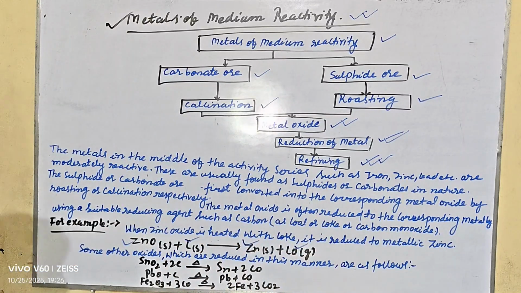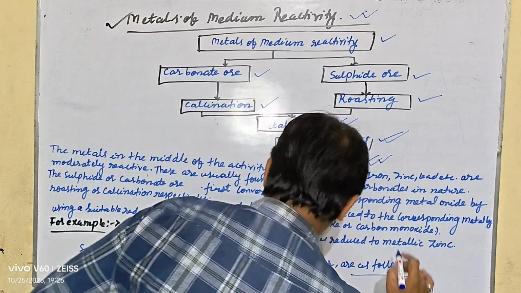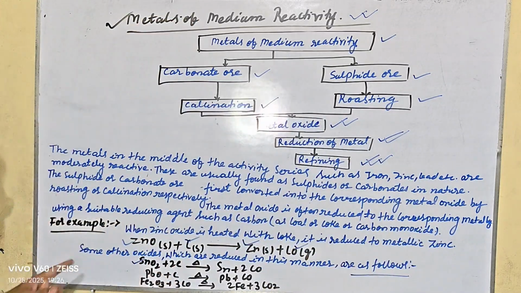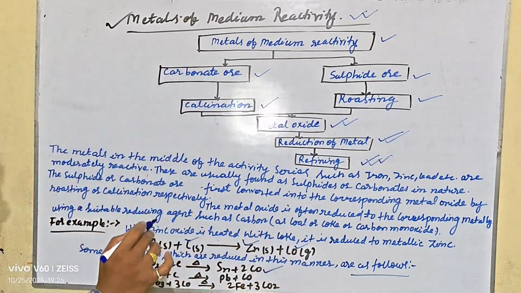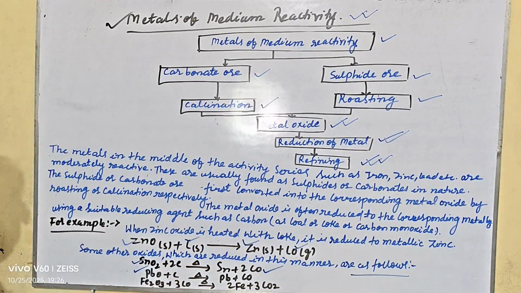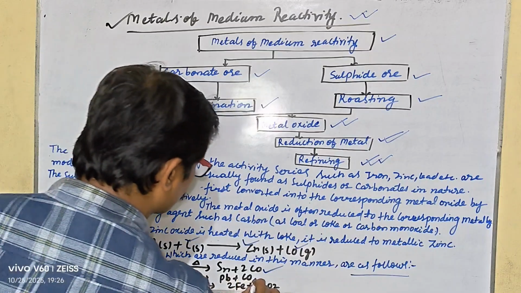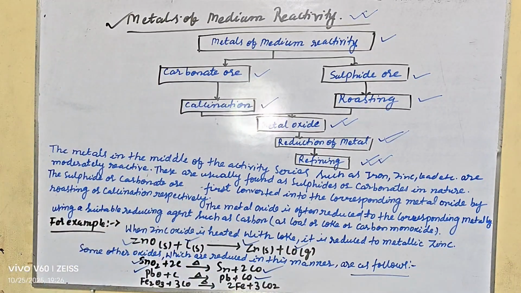Let's take some other oxides which are reduced in this manner, as follows. Tin oxide plus carbon, heated, gives tin plus carbon monoxide. Lead oxide reacts with carbon after heating and gives lead plus carbon monoxide.